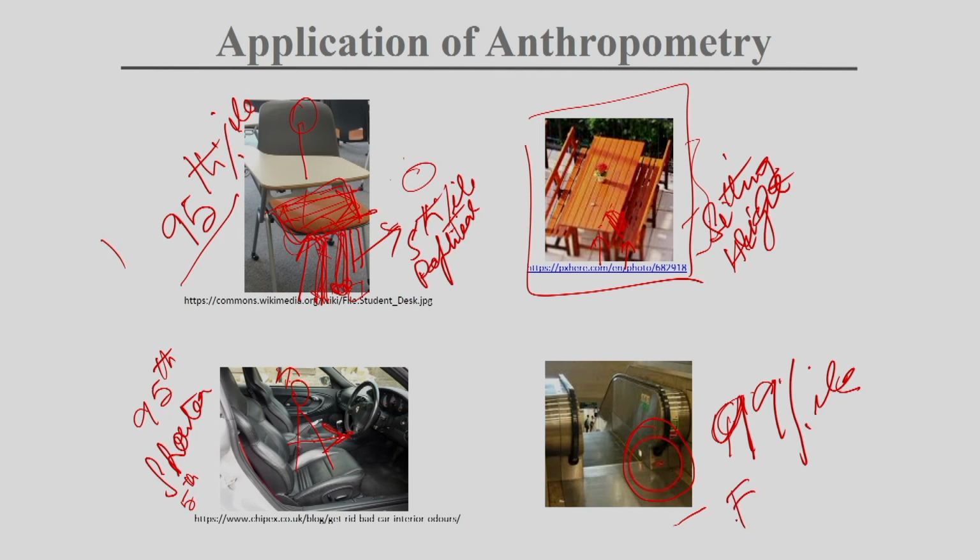Because it is an emergency switch, you can't reject any dimension. So, 99% of the population should be able to use it. If the person is wheelchair bound, he or she should also have the opportunity to use it. So, it depends on the context of the design you are doing.